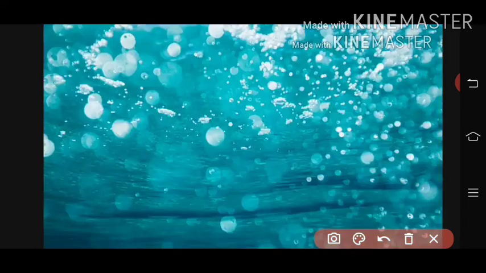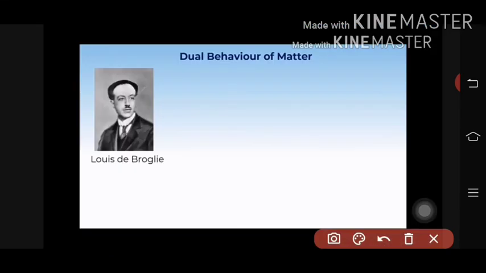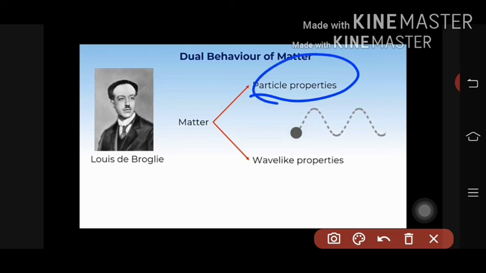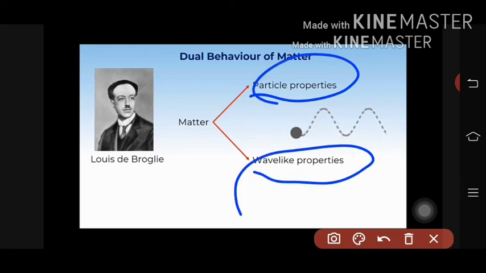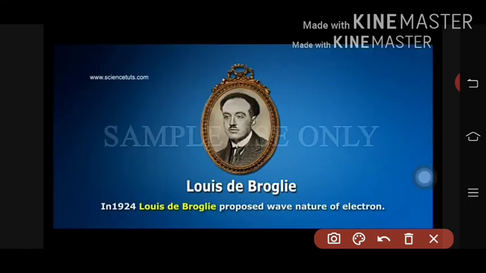In order to explain these, de Broglie gave a certain explanation. So now we have to study de Broglie's explanation. The dual nature of behavior of matter. Matter is nothing but that which has mass and occupies certain space. Matter has particle property as well as wave property. Here you can see that this is the particle and it is moving in a wave form.